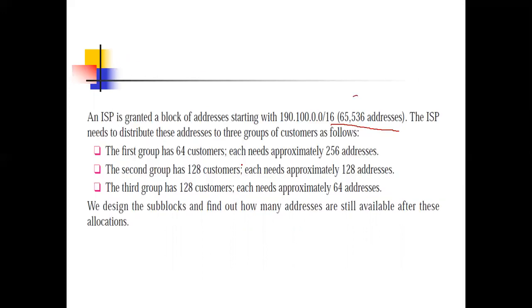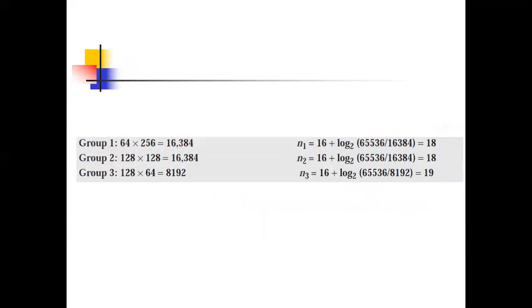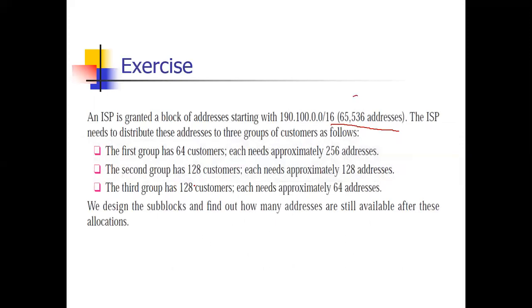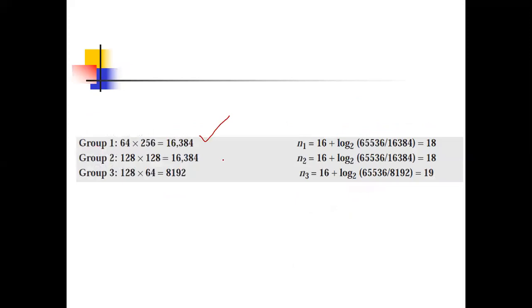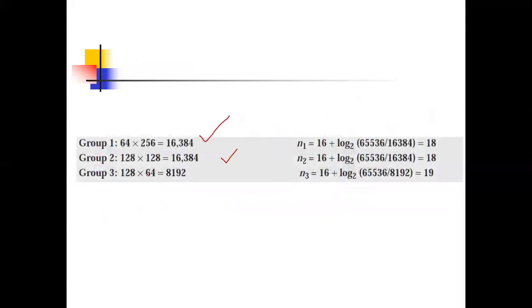Okay. So now group 1, 64 customers, 256 addresses. The total addresses we want are 64 times 256, 16384. It means the first group wants these addresses. The second group, 128 customers, 128 addresses, means it wants 16384. Now the third is 128 customers, 64 addresses. It wants 128 times 64, 8192 addresses.